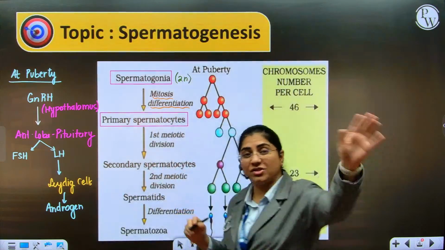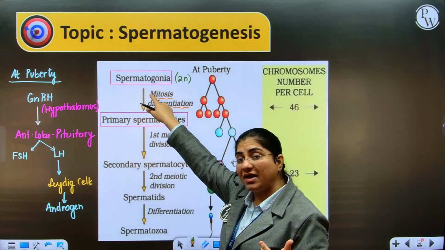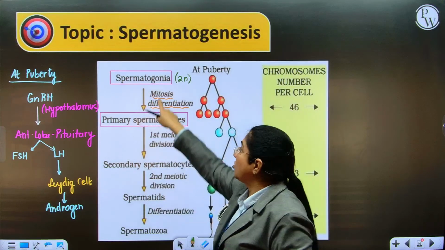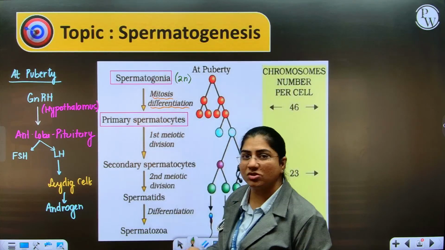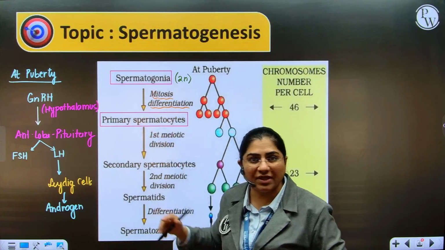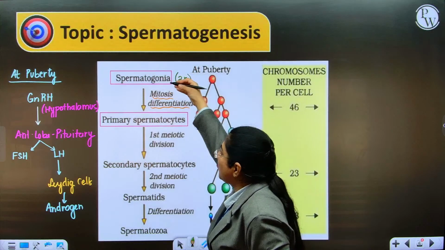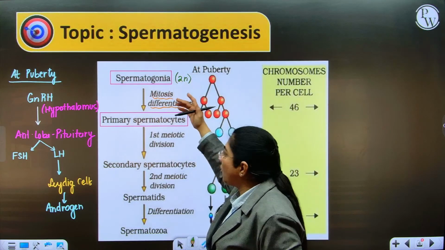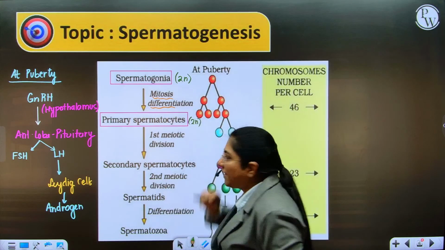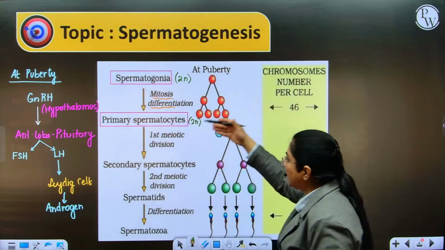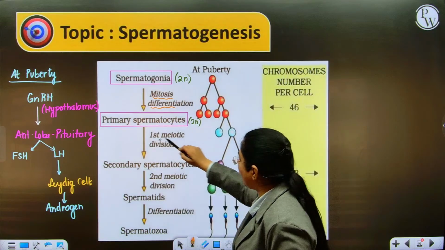Now in cell division in botany, you've studied that mitosis is also called equational division. So it will produce cells which have the same number of chromosomes as the mother cell which is undergoing cell division. So spermatogonia is diploid. If spermatogonia undergo mitosis followed by differentiation, then the primary spermatocyte will also be diploid. Now these primary spermatocytes will undergo the first meiotic division.